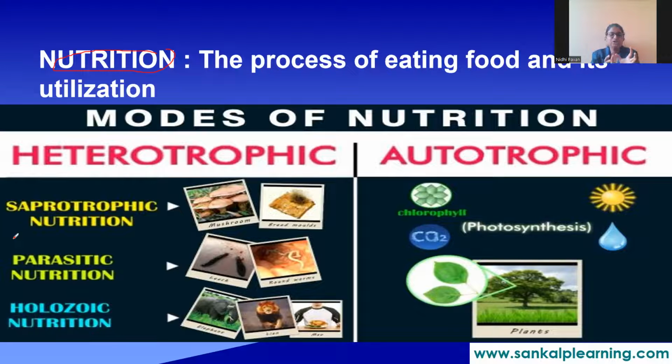Based on how organisms prepare their nutrition, living organisms are categorized into two types: autotrophic and heterotrophic. Auto means self, and trophic means level. The organisms which prepare their own food are called autotrophs, and that process of nutrition is called autotrophic nutrition.